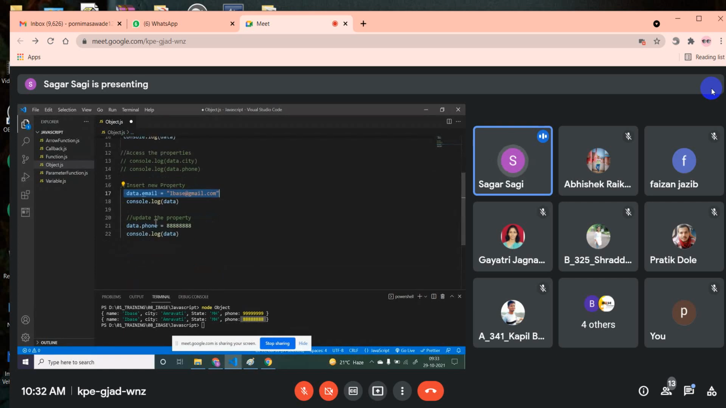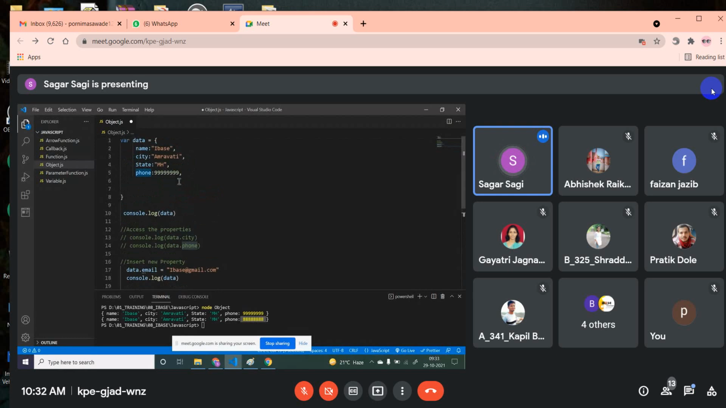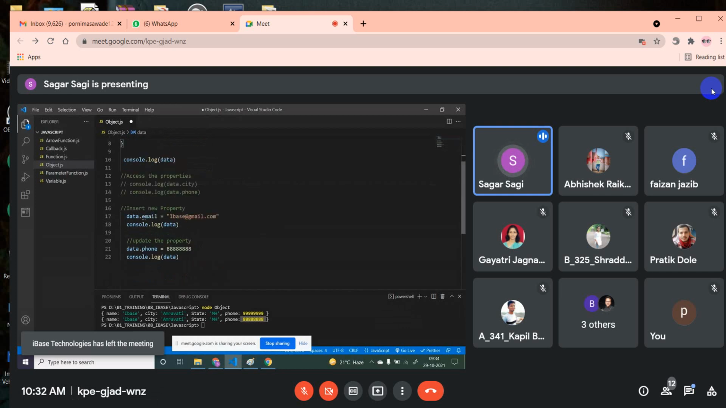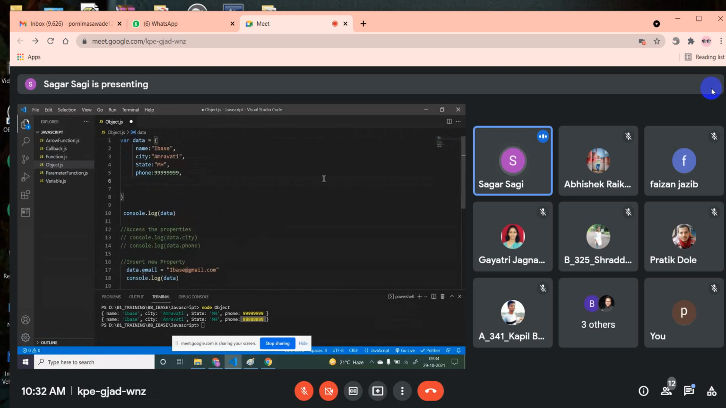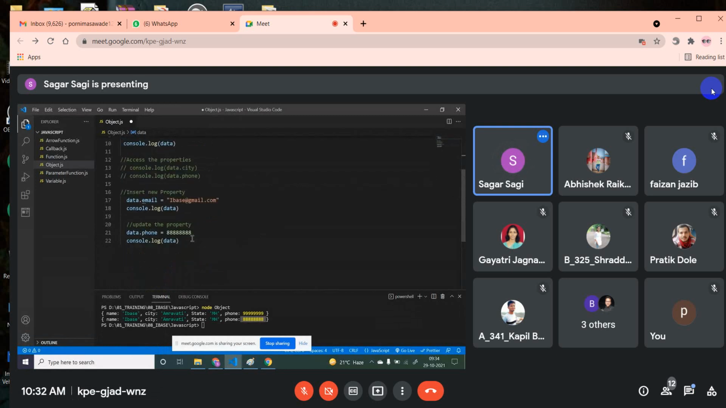Now, while doing this, there was already a property with the key phone. If a property already exists with that key, then it will do updation. That's it. If that key is present, it will do updation. If the key is not present, then it will do insertion. It will first check in this object whether the email key is there or not. It is not there, so insert it. Now again it will come here and check in this object whether the phone key is there or not. Yes, the phone key is there. Then do updation. That's it.